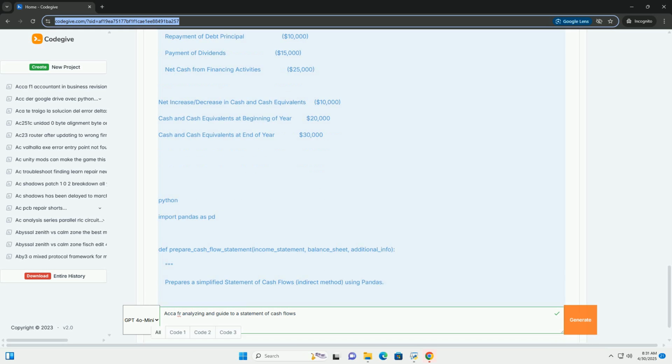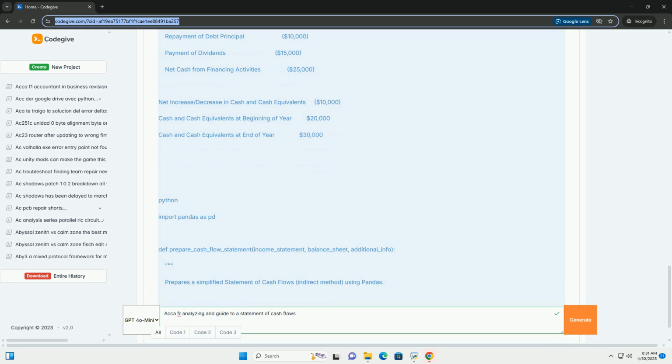Making loans to other entities, cash outflow. Collection of loans from other entities, cash inflow. Purchase of intangible assets, for example patents, trademarks, cash outflow. Sale of intangible assets, cash inflow. Financing activities. These activities relate to changes in the size and composition of the company's equity and borrowings.